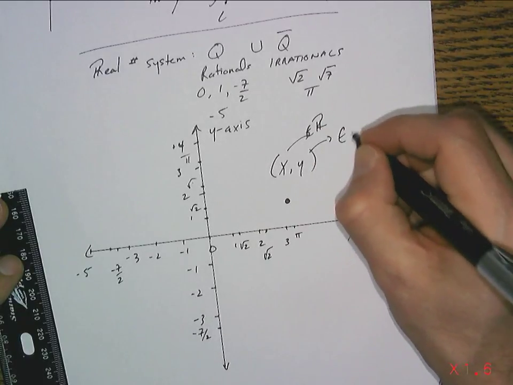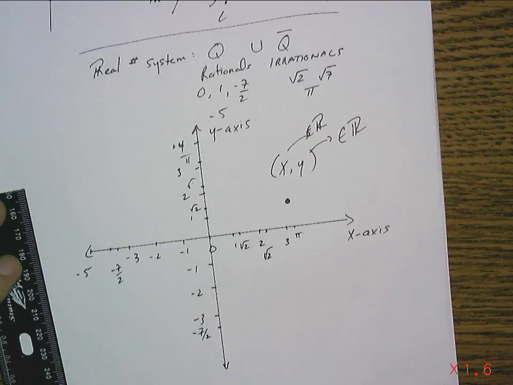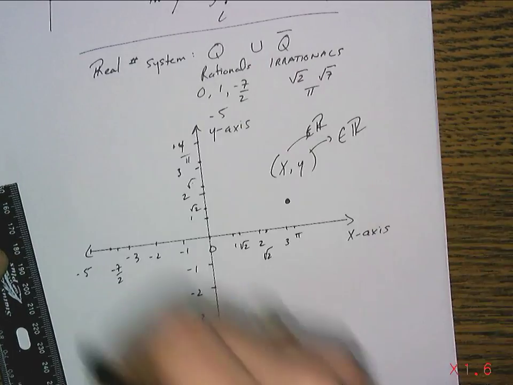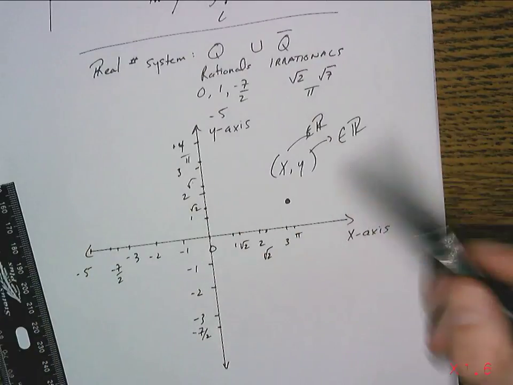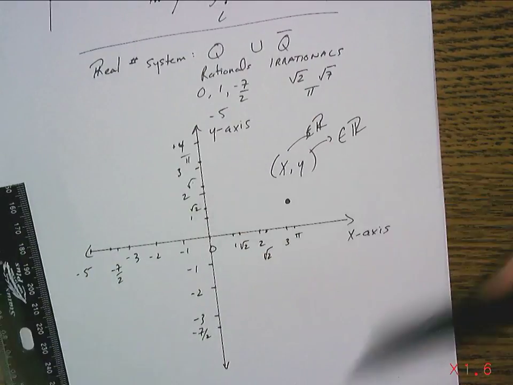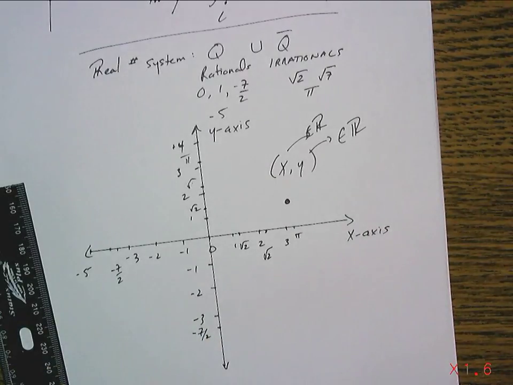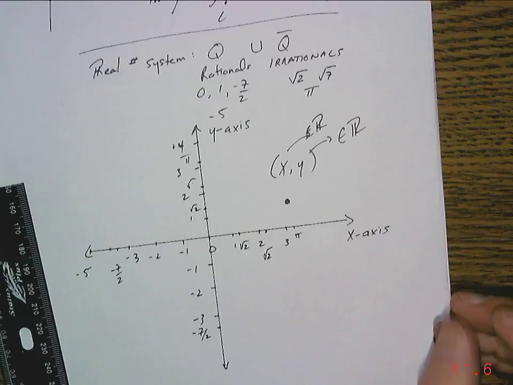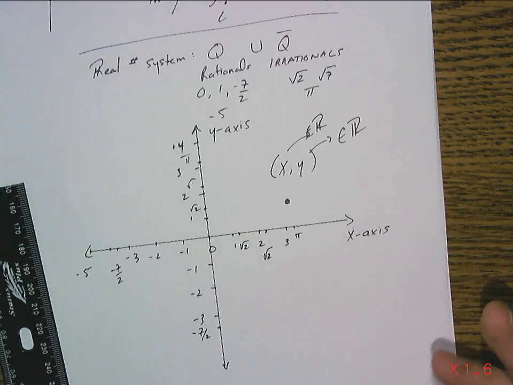And this y is definitely an element of the real numbers, meaning that this needs to be a real number and this needs to be a real number. So this entire plane, in 2 dimensions, going this way and this way, has real numbers everywhere on it, and nothing but real numbers can go on here. So that's the concept of graphing on a coordinate Cartesian plane.